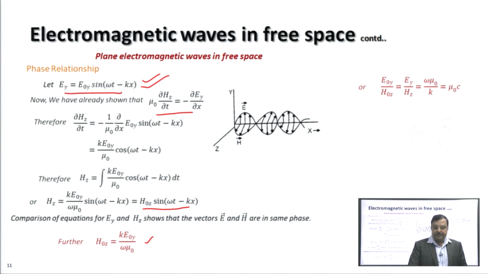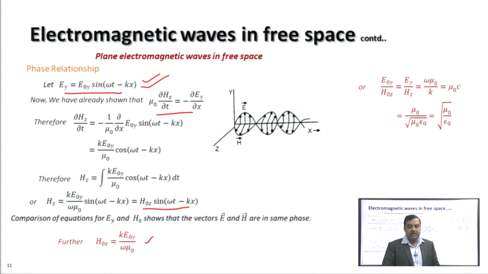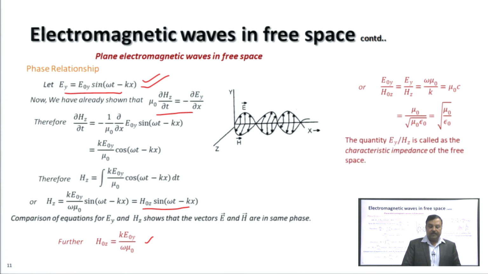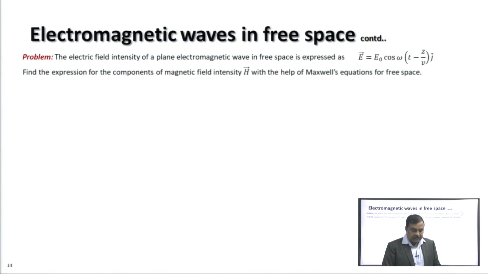and c is 1 upon root of mu 0 epsilon 0. So, this evaluates as E y by H z equal to square root of mu 0 by epsilon 0. This ratio E y by H z is called the characteristic impedance of free space. If this is written for any medium, then it is the characteristic impedance of that medium.